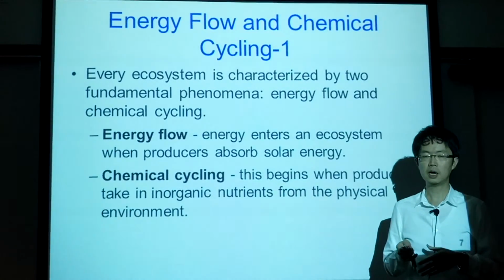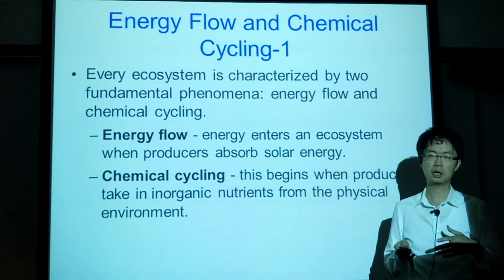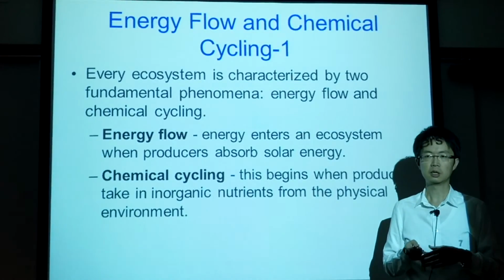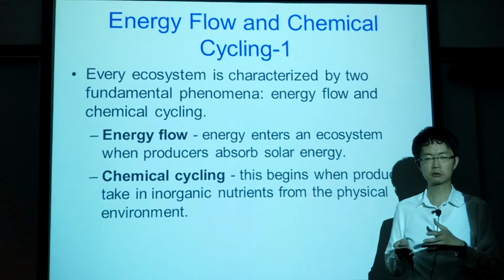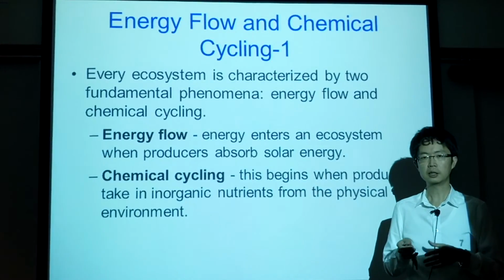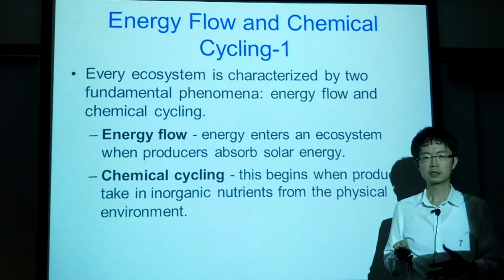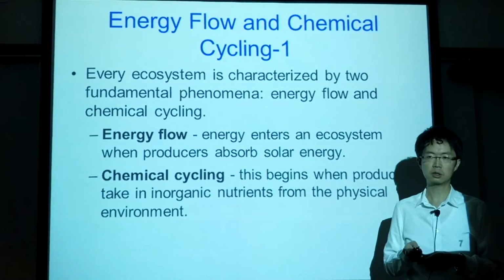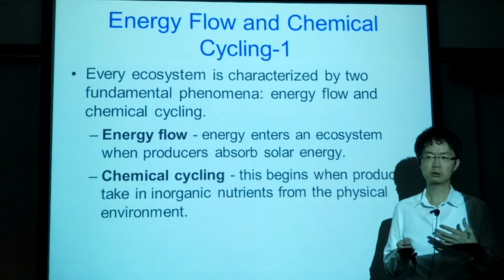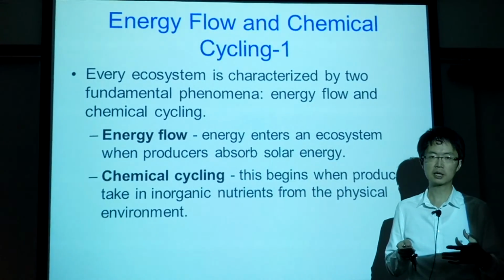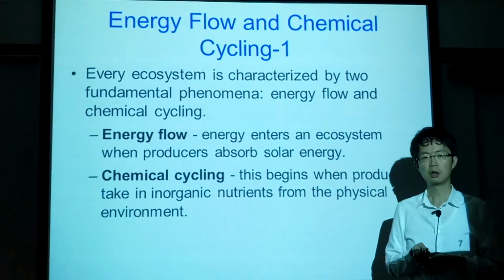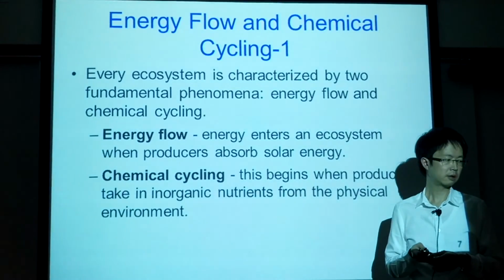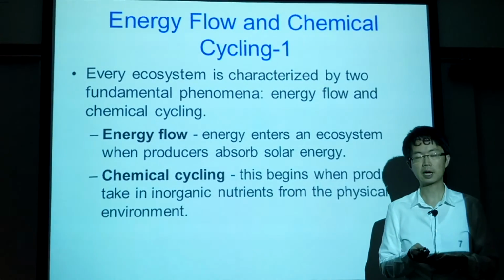And then when other carnivore or other consumer feed on those consumer, then the chemical will be transferred to other consumer. Until the consumer is dead, then the decomposer will break down the consumers and recycle those inorganic nutrients back to the producer. So that is the overview of the energy flow and chemical cycle.